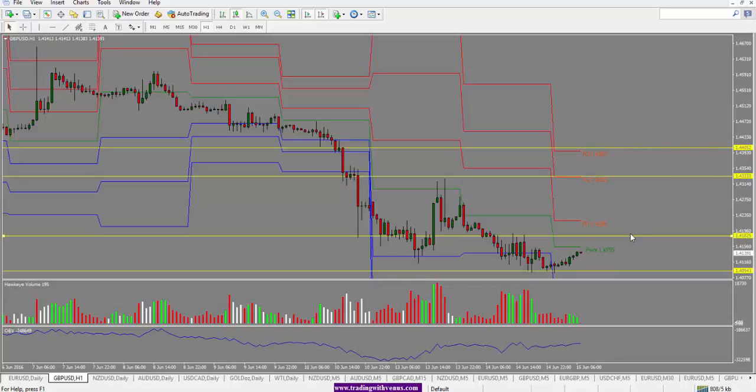Just to keep in mind that at this point, the British pound and any cross that has British pound in it is very, very volatile because of all the Brexit concerns. And we would expect the British pound to be volatile over the next couple of weeks till we actually go into the referendum on June 23rd. So anything leading up to that over the next couple of weeks, we should see a lot of volatility in the British pound.